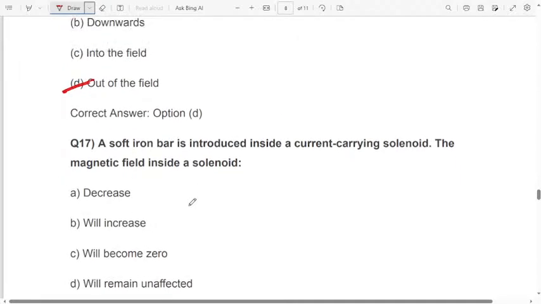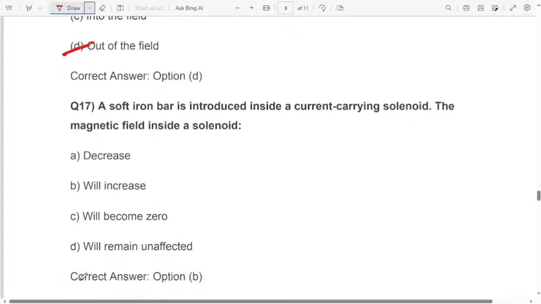Next question, question number 17. A soft iron bar is introduced inside a current carrying solenoid. The magnetic field inside the solenoid: A decreases, B will increase, C will become 0, D will remain unaffected.